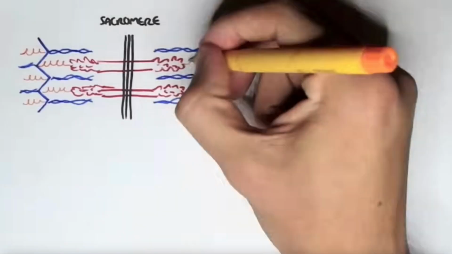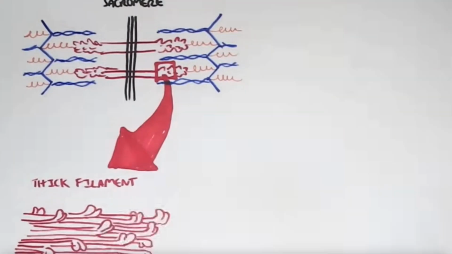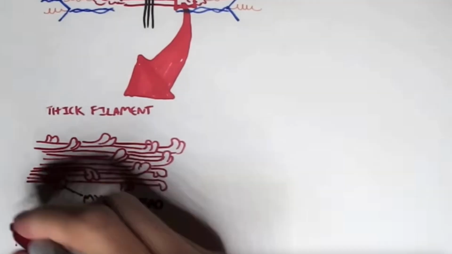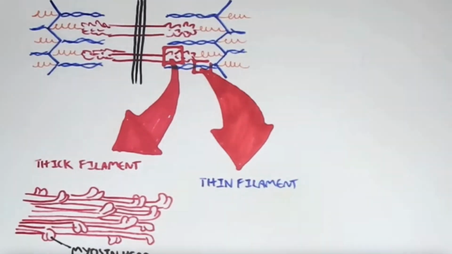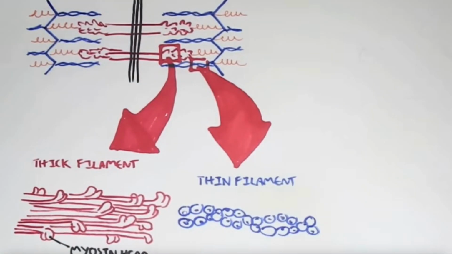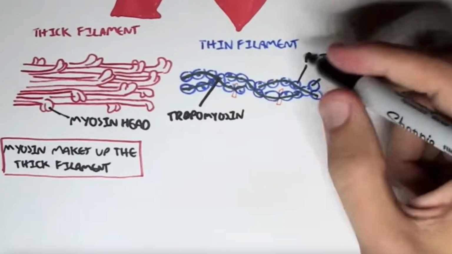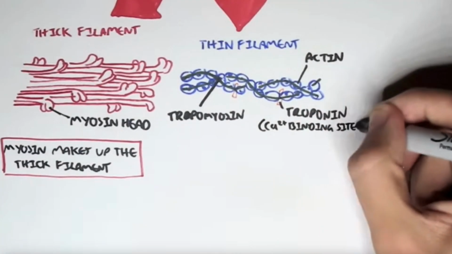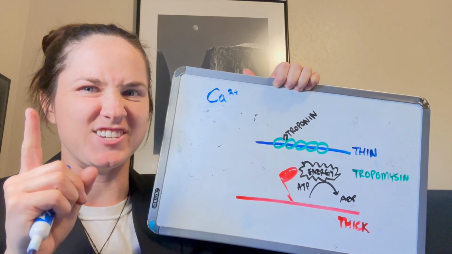So just recapping, here's what our sarcomere looks like. It contains the thin filaments and the thick filaments. The thin filaments in blue and the thick filaments in red. So let's get a portion of this thick filament, and this is what it looks like. It contains many myosin heads, usually in doubles, as you can see. And myosin, the protein myosin, makes up the thick filaments. So each of these heads are part of a myosin molecule, you can say. And if we take a portion of the thin filaments, this is what the thin filament looks like. It's a bit more complicated in that the actin proteins are twisted together like a helix. And there are also other structures, such as tropomyosin, which actually blocks the binding site of actin here, shown in green. And we also have troponin here in orange, which allows calcium to bind to it.